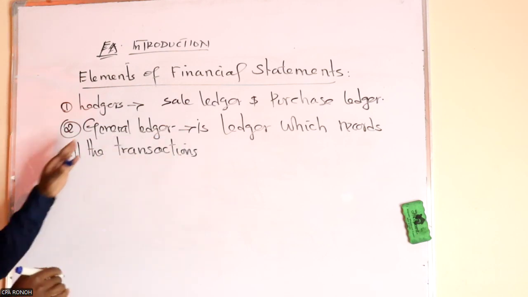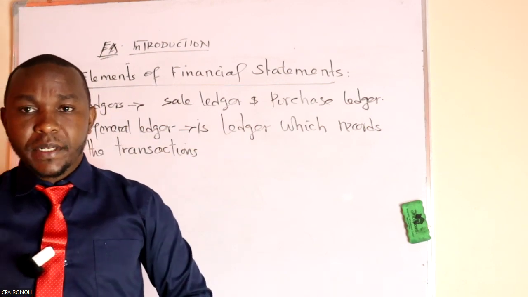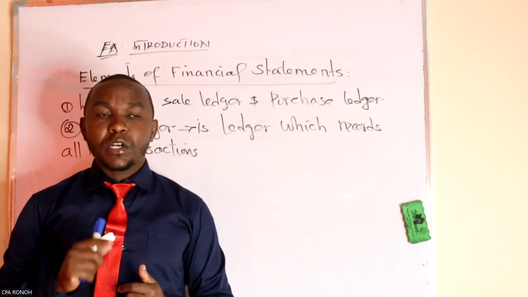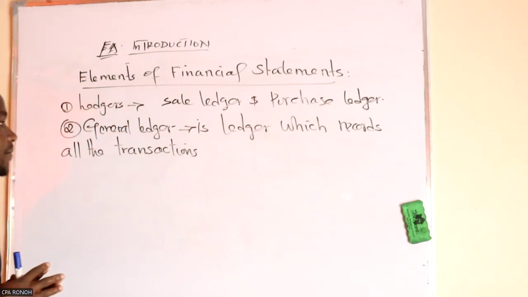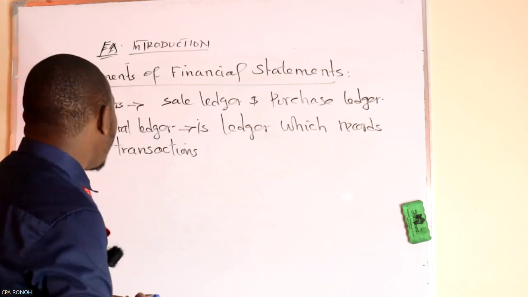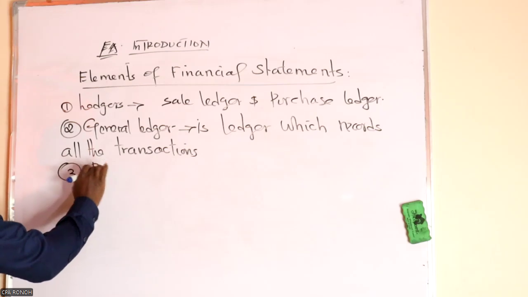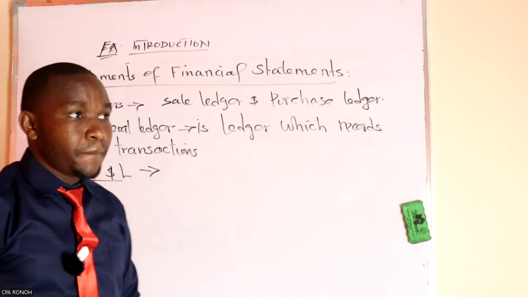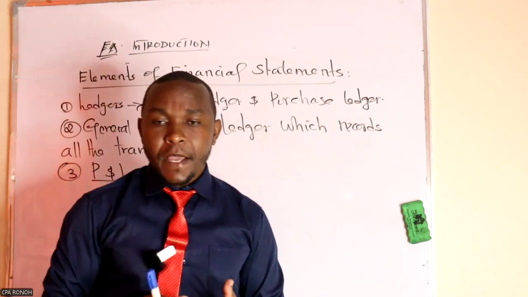So this one doesn't specify whether it is an income, an asset, or a liability. It records all the transactions of the company. We call it the general ledger. From the word general, you can easily tell that it records all the information of the company. And then number three, we have the P&L. The P&L in full is simply the profit and loss account.